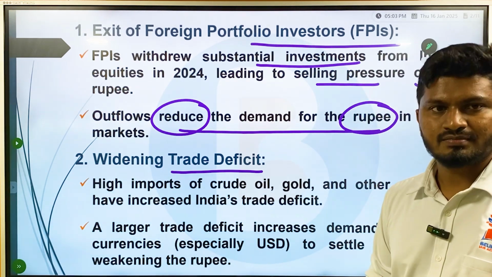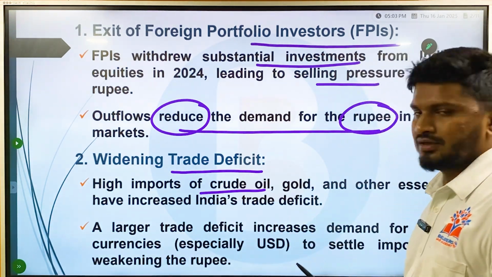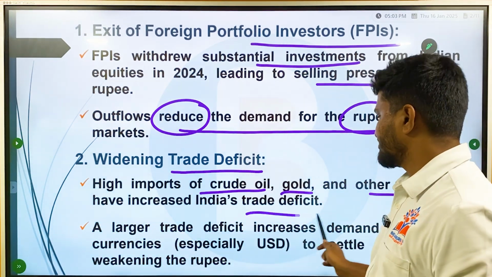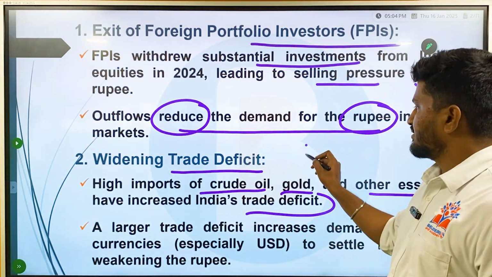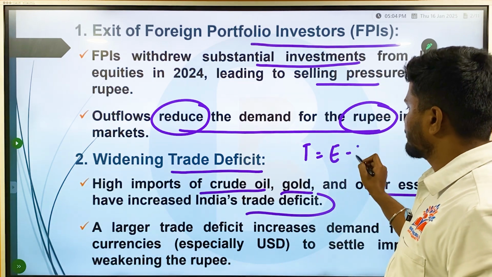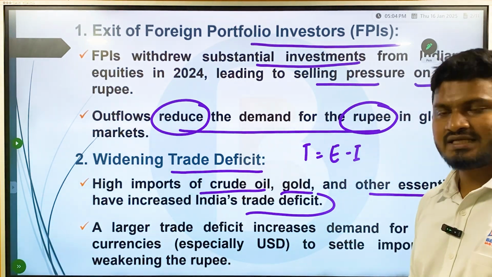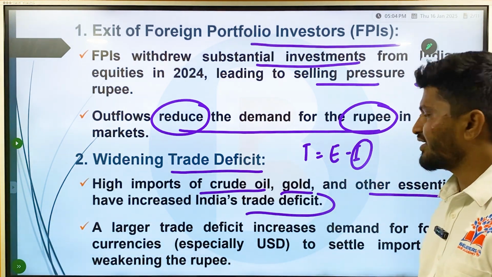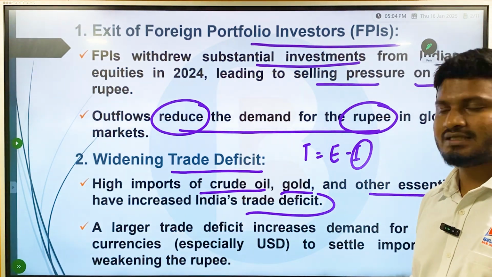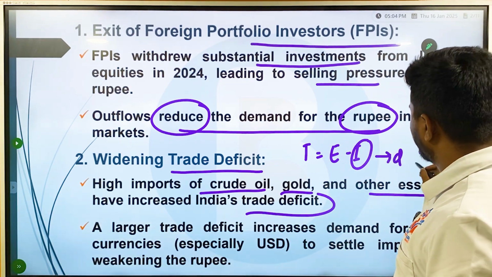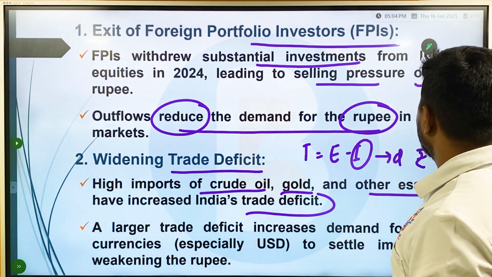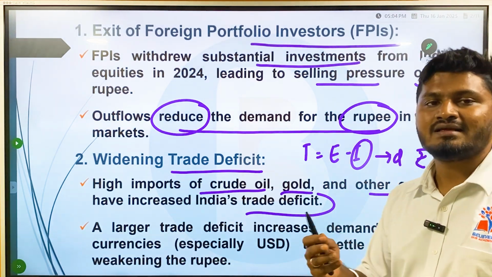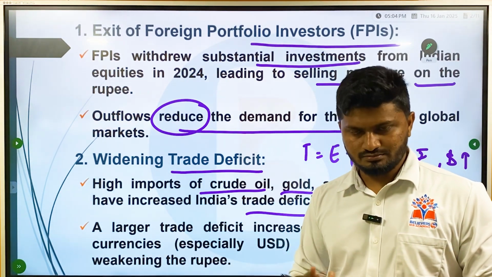Then, widening trade deficit, that is high imports of crude oil, gold, and other essentials have increased India's trade deficit. What is trade deficit? Trade deficit is equal to exports minus imports. So India traditionally has been an import oriented economy, so imports are always high compared to exports. When exports are high and imports are less, then the demand for rupee is high, whereas demand for dollar is less, because in exports and imports you tend to sell and buy in dollars.